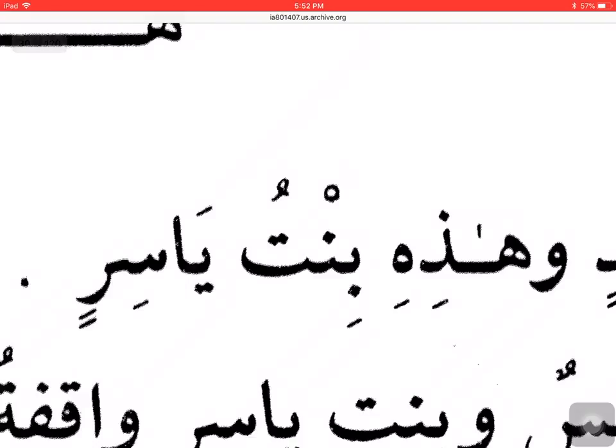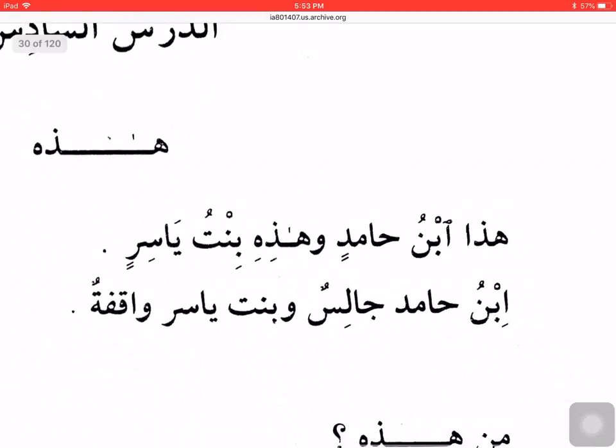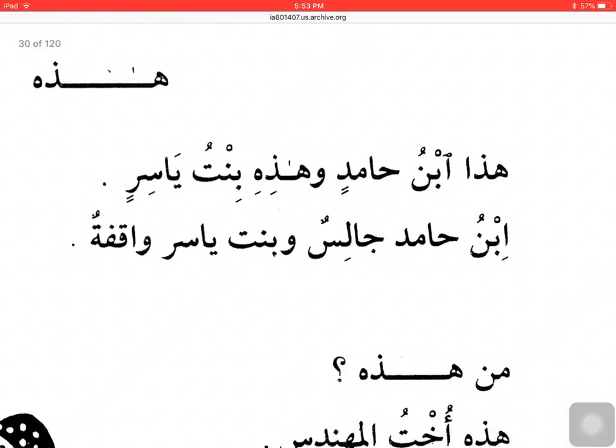Let's also quickly review our types of khabar that we have already studied. We have studied that the khabar can be mufrad, one word khabar, or the khabar can be shibhu jumla. In that we studied 2 things, jar wa majroor and dharf. This is khabar mufrad: Ibnu Hamidin jalisun. Again, the structure is exactly similar, so not much going on here. Ibnu is the mubtada, Hamidin is mudaf ilay, jalisun is my khabar mufrad. Similarly with bintu Yasirin waqifatun.